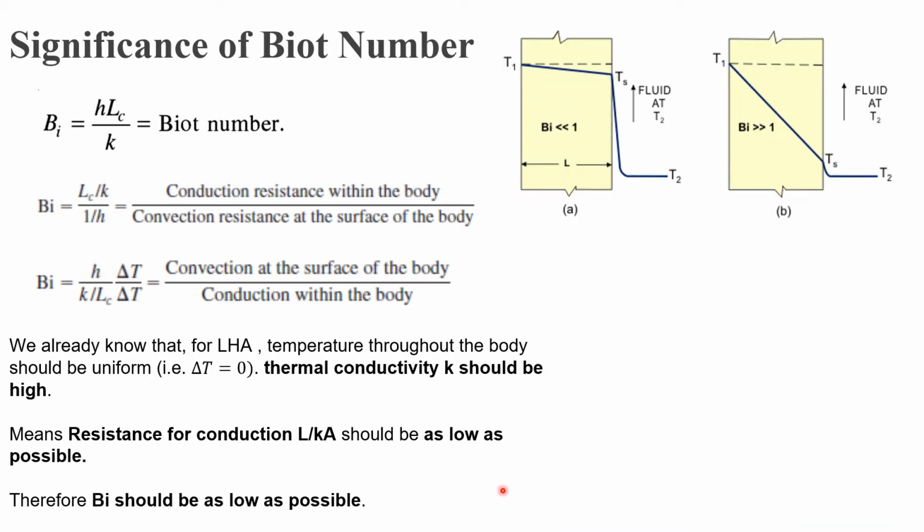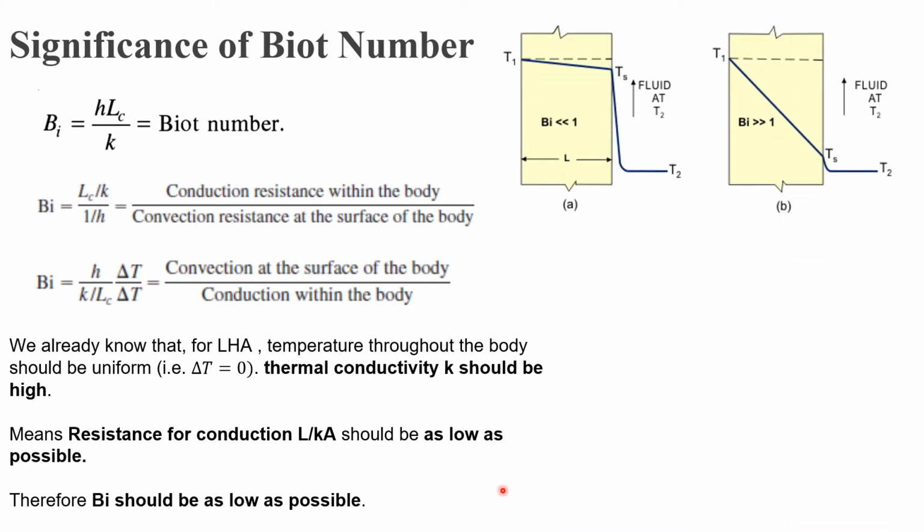Now let us see how the Biot number affects the temperature gradient. Now you can see two pictures A and B.